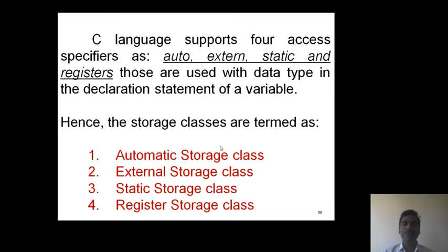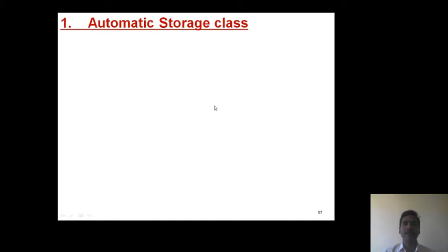Now based on these storage classes, the variables are treated as automatic storage class variable, external storage class variable, static storage class variable and register storage class variable. Now let us see these storage classes one by one. First one, automatic storage class.